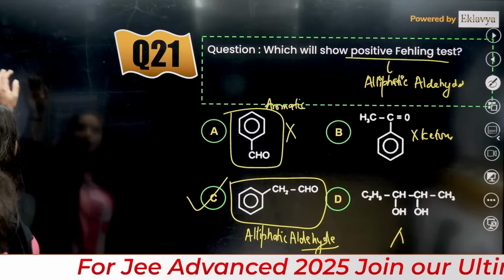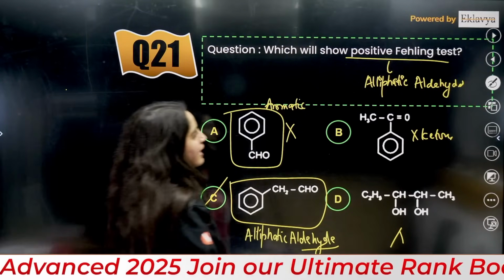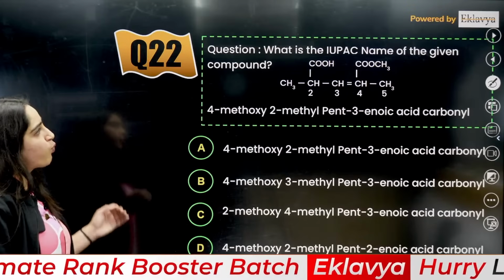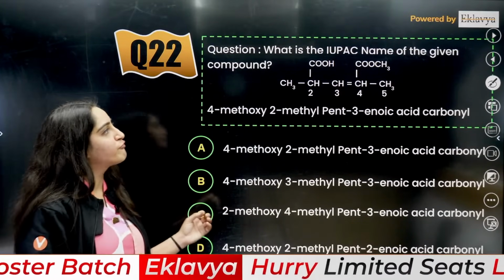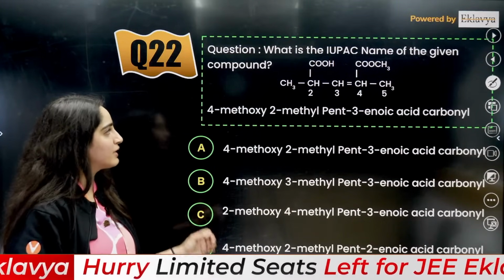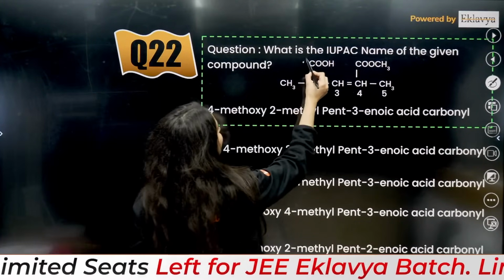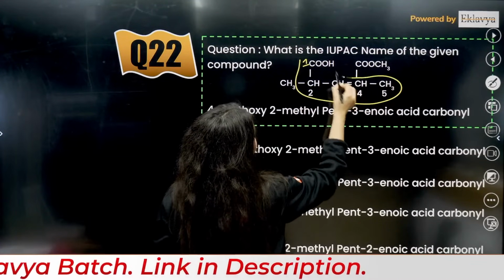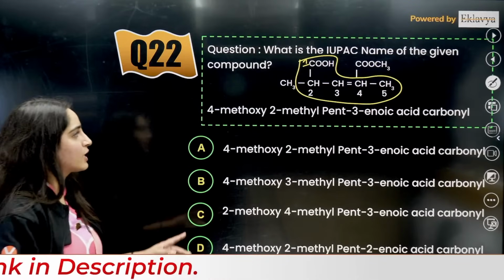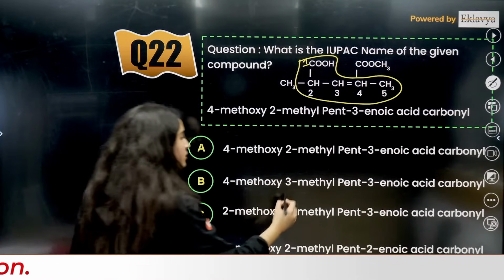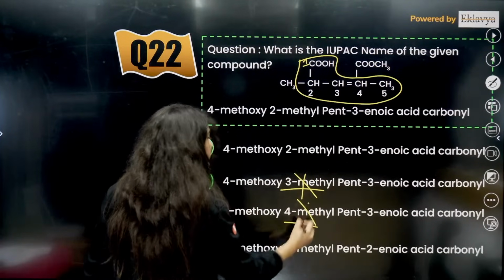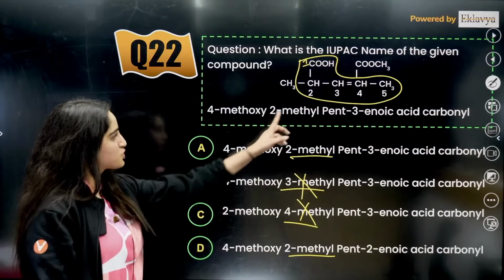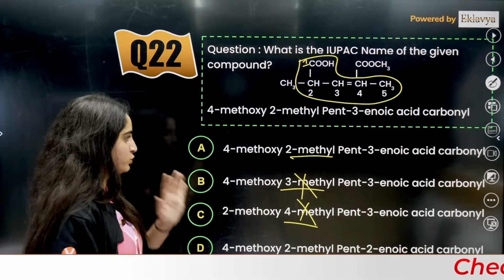Okay. Yes. Now next question is, what is the IUPAC name of the following? Okay, very simple. 1, 2, 3, 4, 5, this is the main chain, right? On the second position you have methyl, so this is neglected. These two are definitely neglected, either this one or this one. On the fourth position you have methoxy. Okay, cool.